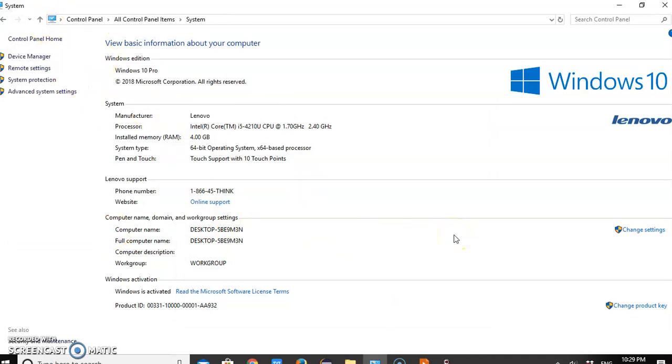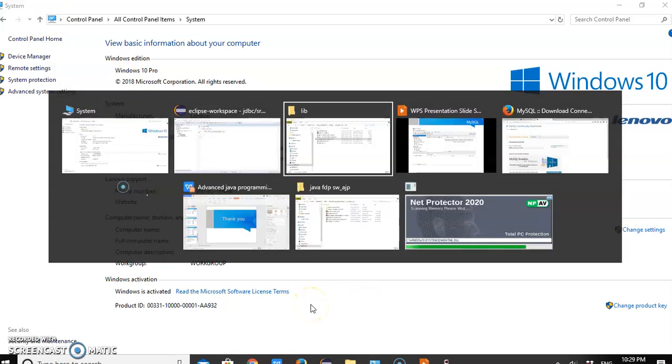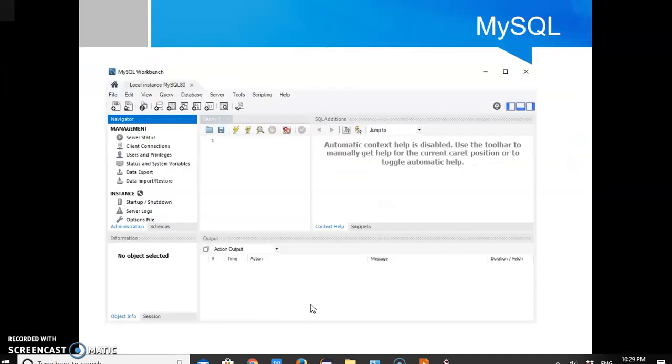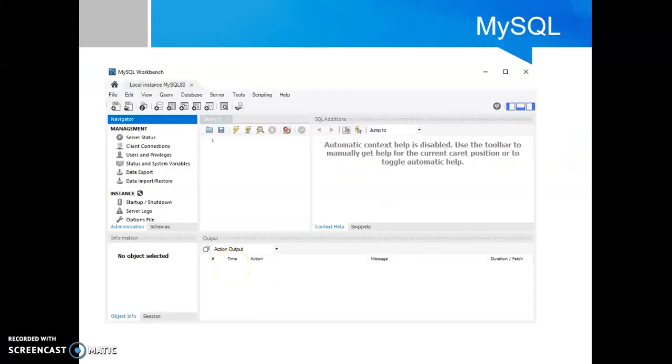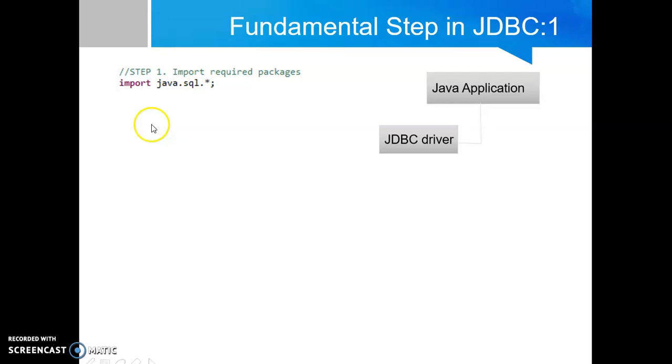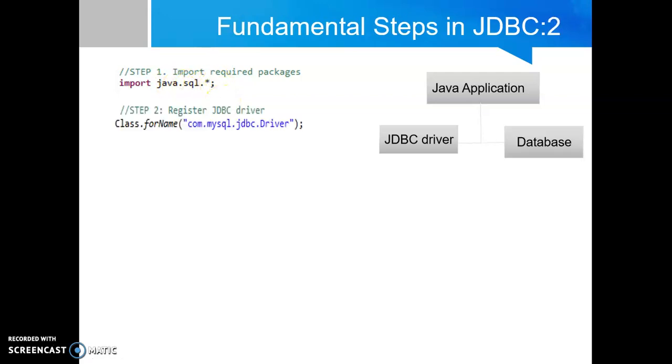So after the configuration, you need to follow some fundamental steps. Let's see what the fundamental steps are to connect Java and the database. The first step is to import the required package. The code is import java.sql.*.